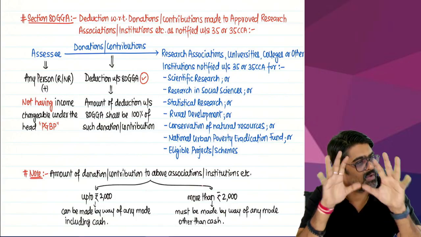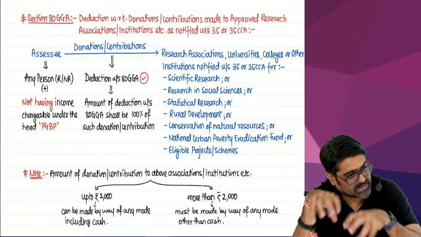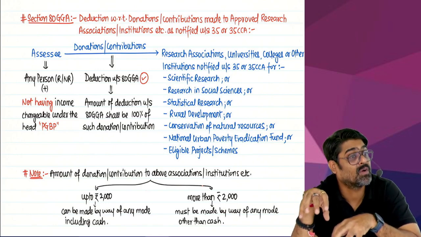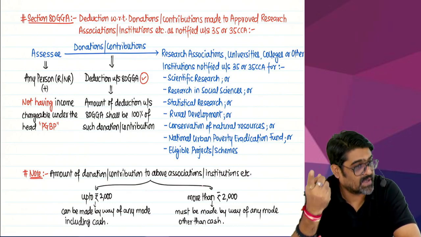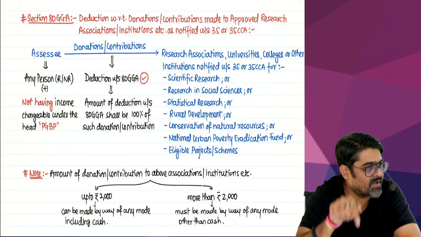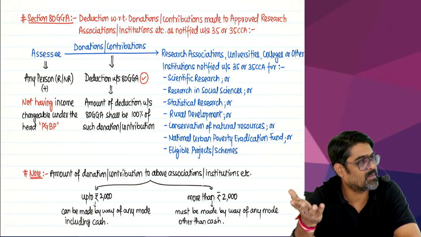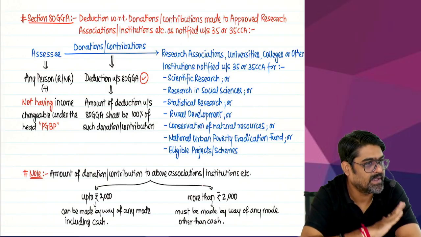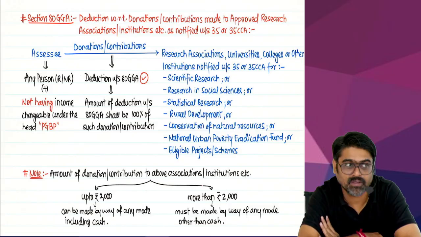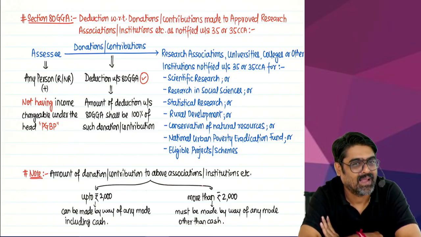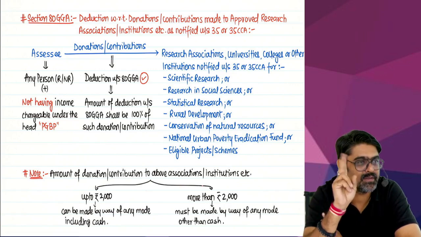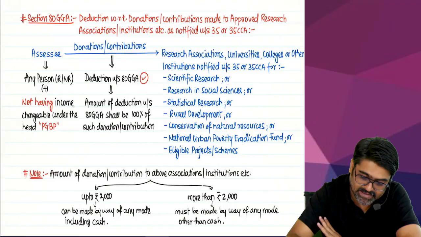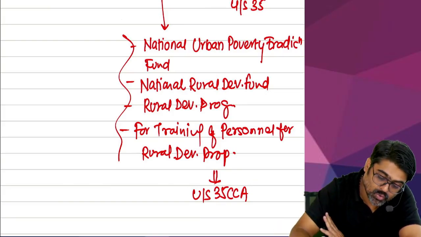Full amount. So whatever amount donated in this year to these type of institutions for these purposes, which was anyway allowable as a deduction fully under the head PGBP under section 35 or 35CCA, which you could not claim there because you are not having any PGBP income, then this entire amount you can claim under section 80GGA. Now see, the word national is coming here also. And if you take this national into 80G, category A, you are gone. Two national words: National Urban Poverty Eradication Fund and National Rural Development Fund.